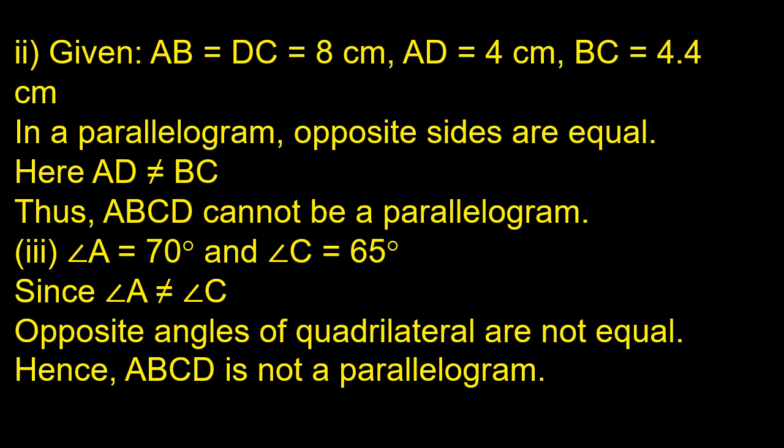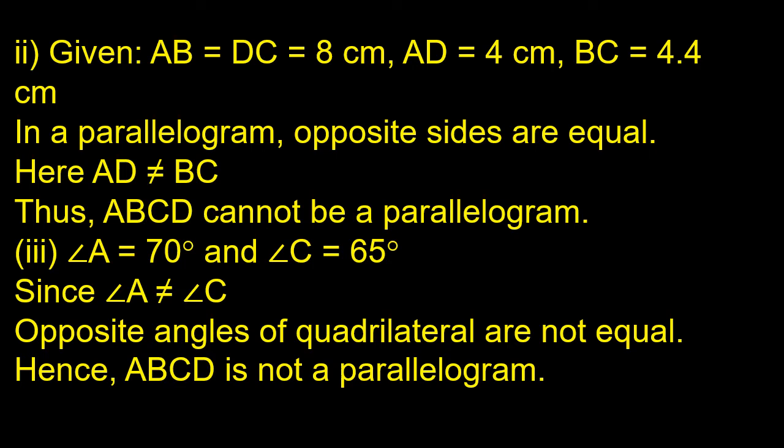Children, in the second condition, given side AB and side DC as 8 centimeter. Side AB and side DC are the opposite sides. Those two opposite sides are equal to one another. Side AD is 4 centimeter. Side BC is 4.4 centimeter.